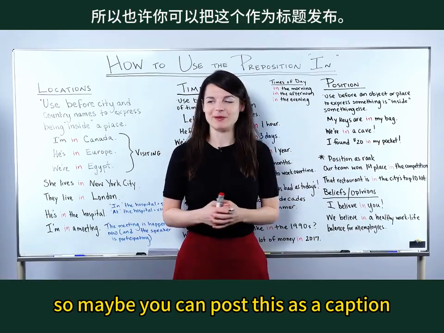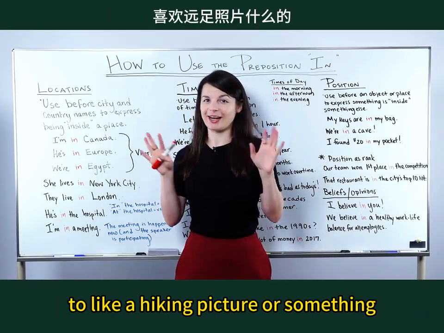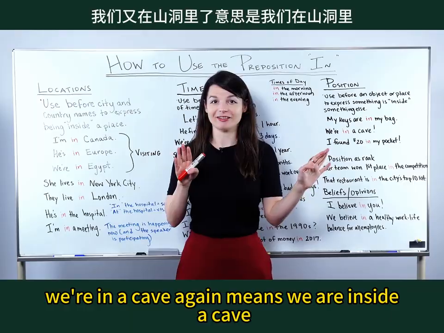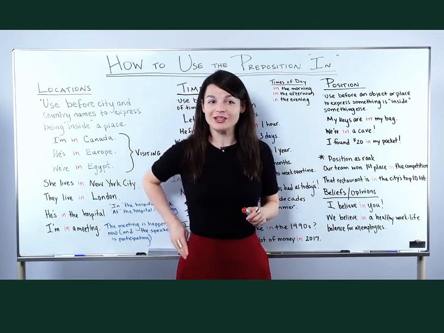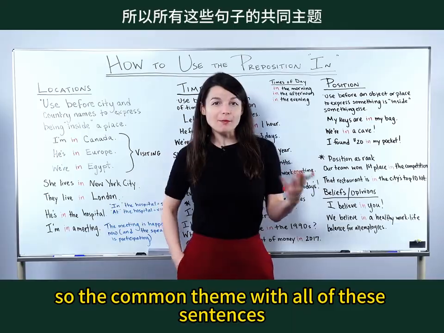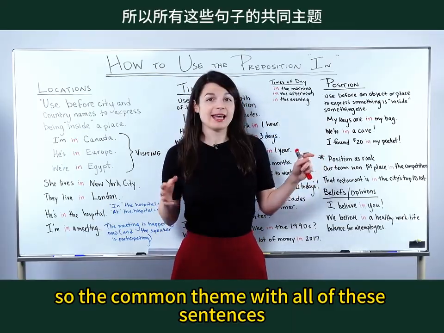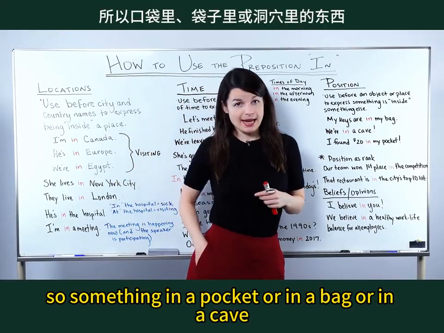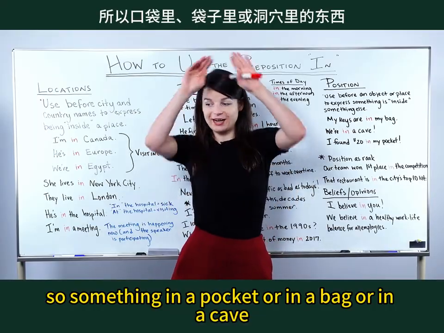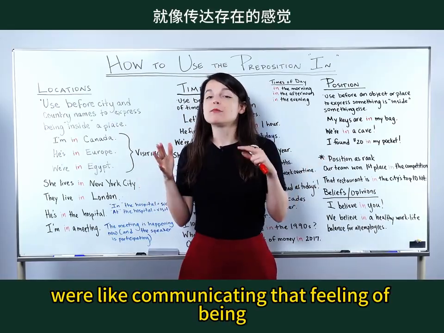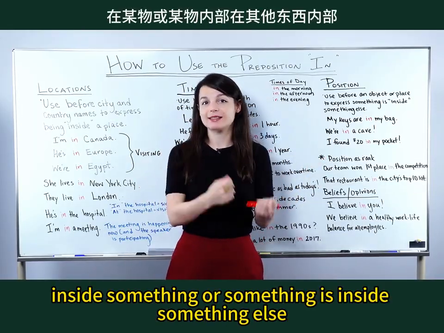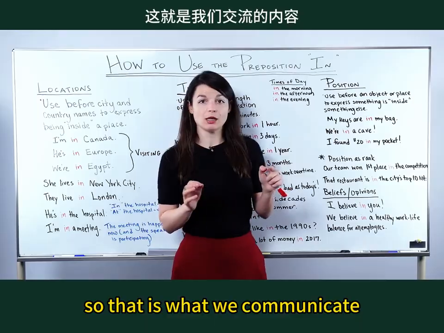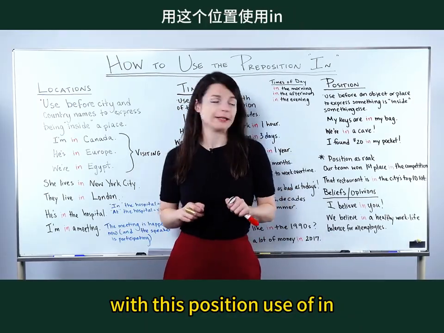We're in a cave. So maybe you can post this as a caption to like a hiking picture or something. We're in a cave. Again, means we are inside a cave. Or, I found $20 in my pocket. So the common theme with all of these sentences is that one thing can be inside of another thing. So something in a pocket or in a bag or in a cave. We're like communicating that feeling of being inside something, or something is inside something else. So that is what we communicate with this position use of in.